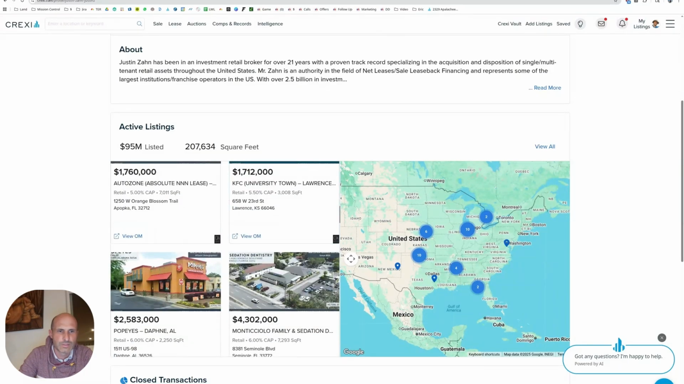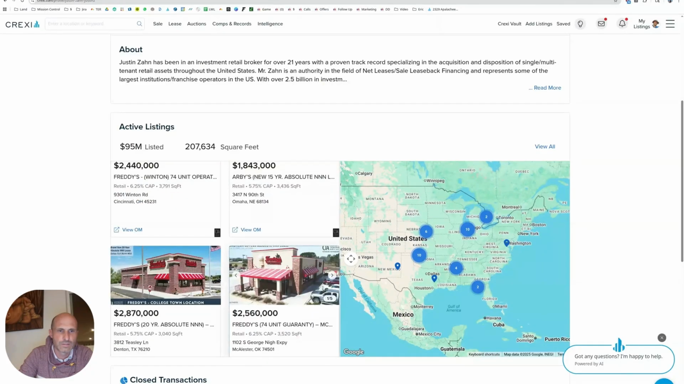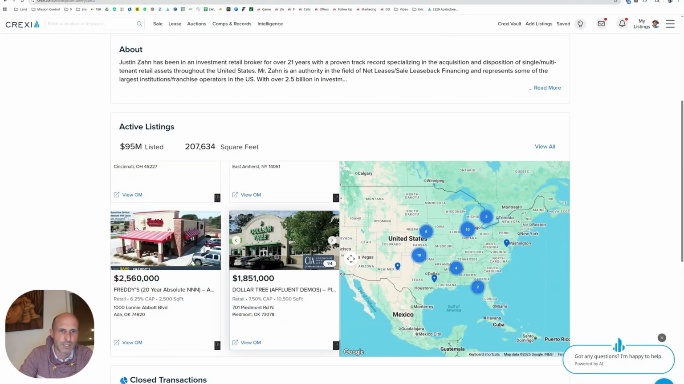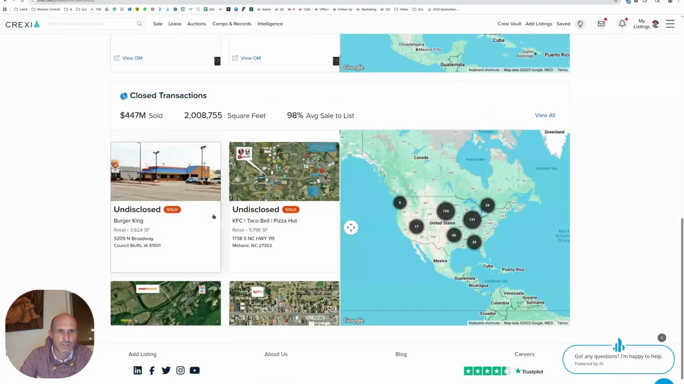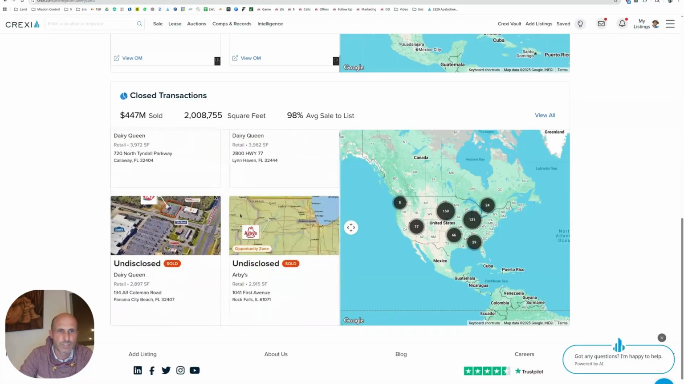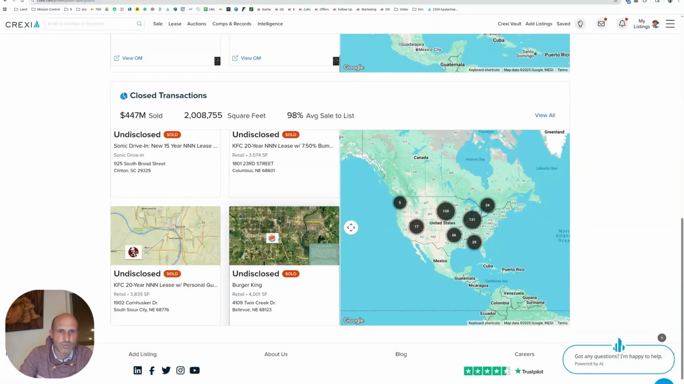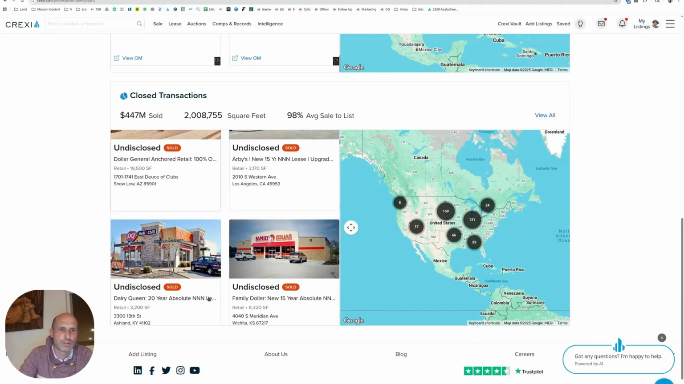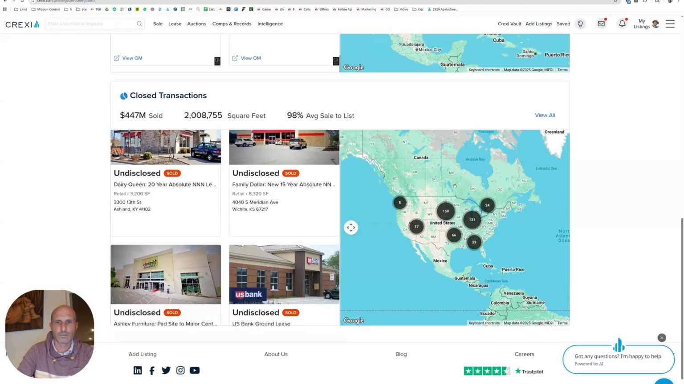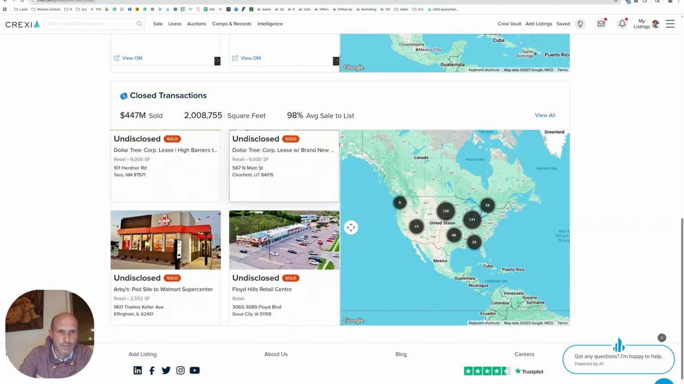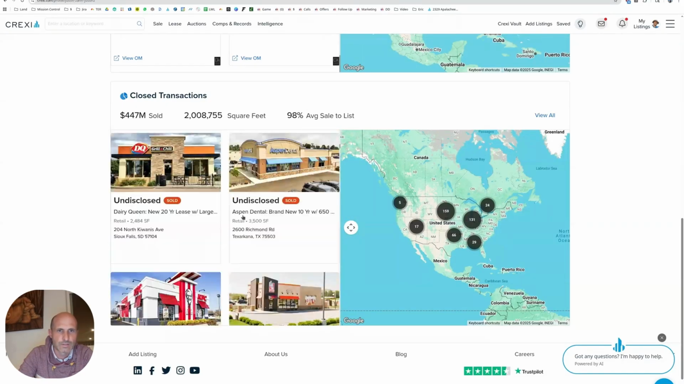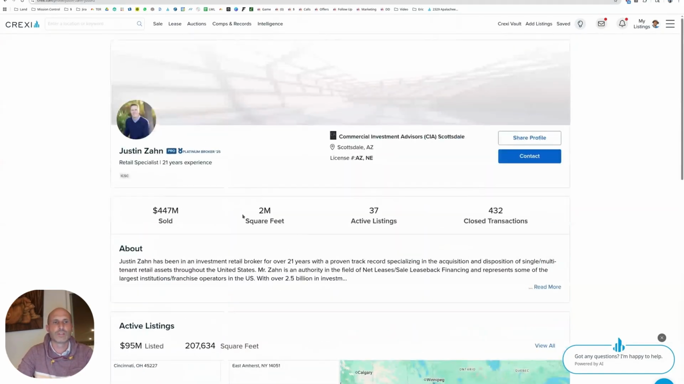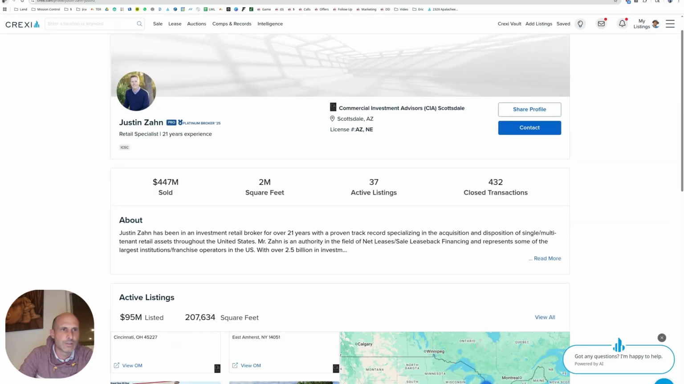I like to look at him, see if he's got a whole bunch of Slim Chickens. If he's selling a whole bunch of Slim Chickens, he might be my guy to go sell Slim Chickens if I created some, or he's got a whole bunch of them in the solds. This guy has solds up the wazoo. 447 million sold, and most of these are unpriced. They don't even count towards that. About $500 million worth of stuff he's sold on here. This is covering the whole United States. He's got so many listings here, it's going to take me too long to find Slim Chickens. I'm not going to do it in this video, but there's the idea.